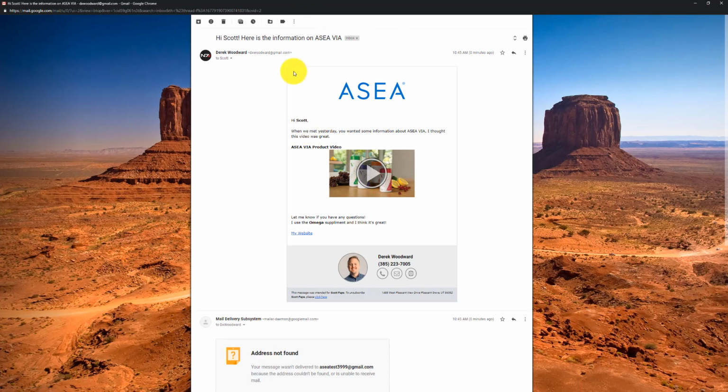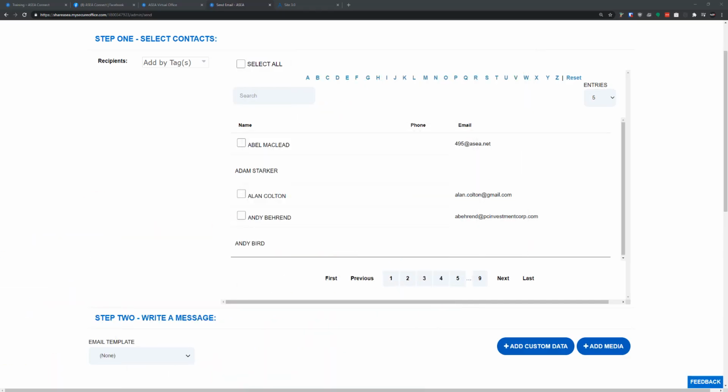So now we've sent that out on multiple levels, and you can see their first name gets pulled in here. Hi, Scott. And you don't have to go through the process of manually typing 4 separate emails. So the one-click email is a very powerful tool so that you can send multiple people multiple emails with one click of a button. It's a very, very good tool that I hope you guys take advantage of.